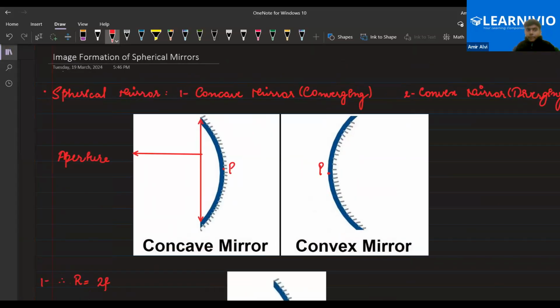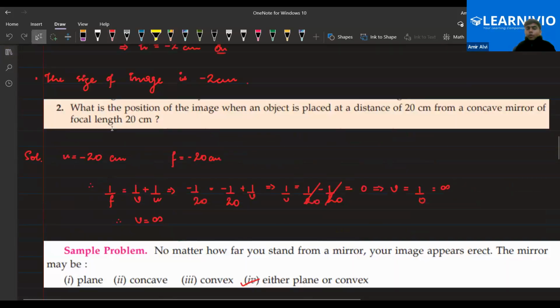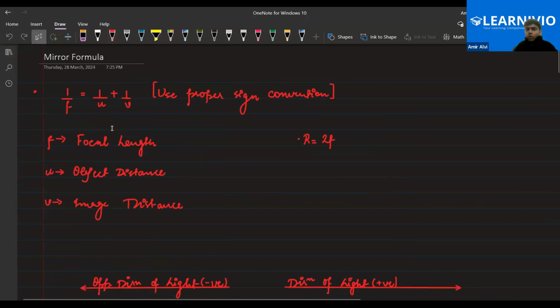So we have to do from the refraction. Okay, so mirror formula was done. Have you solved the questions of mirror formula? Yes, sir. Check it in your copy again.